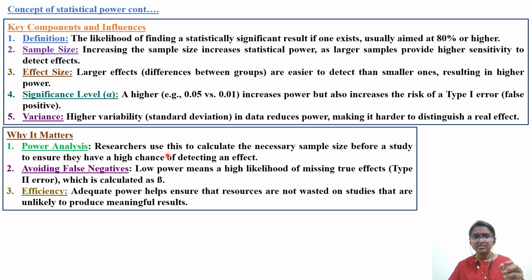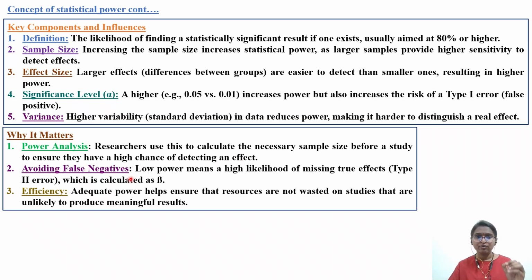Power analysis. Researchers use this to calculate the necessary sample size before initiating the study, whether it is a toxicology study or a clinical study. Clinical study means the number of patients that you will decide based on which phase, 1, 2, 3, like that. Coming to a toxicology study, it depends on which guideline, which type of study, study duration and objectives. What are the objectives? So how much amount of parameters or blood withdrawal you are taking from the animals also decides this sample size. So researchers use this to calculate the necessary sample size before a study to ensure they have a high chance of detecting an effect.